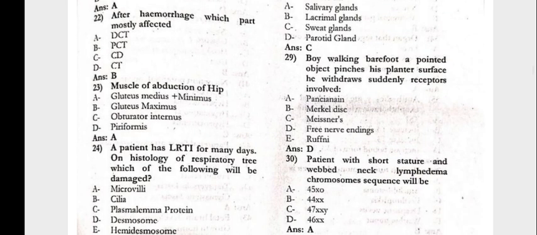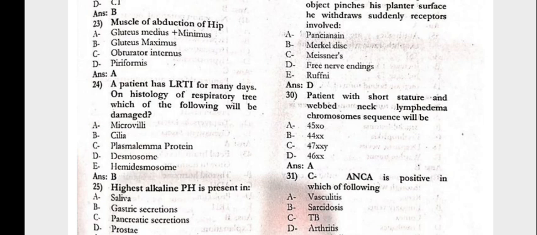The boy walking barefoot, pointed object pinches his plantar surface, he withdraws suddenly. Receptors involved will be the free nerve endings. 30, the patient with the short stature and the web neck, lymphedema. Chromosomes sequence will be 45X nullo.